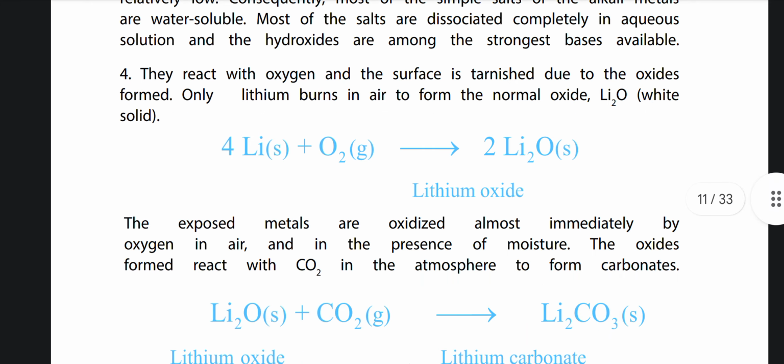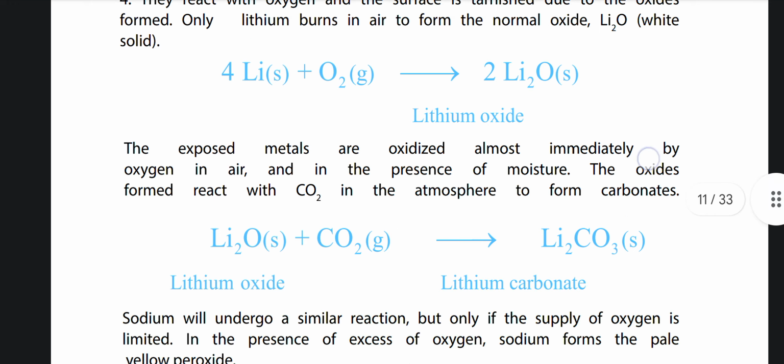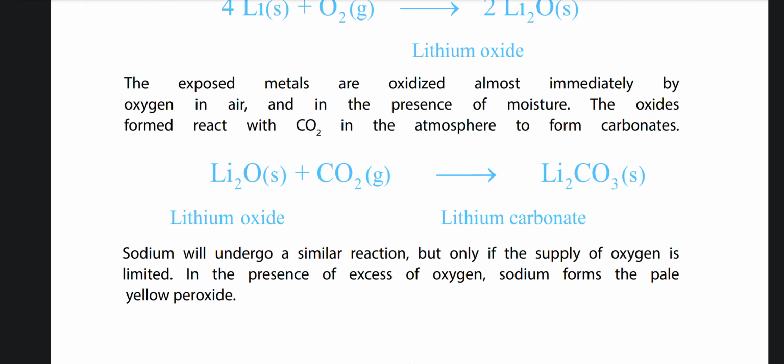Number 4. They react with oxygen and the surface is tarnished due to oxides formed. Only lithium burns in the air to form the normal oxide, Li2O, which is a white solid, lithium oxide. 4Li plus O2 gives 2Li2O. The exposed metals are oxidized almost immediately by the oxygen in the air, and in the presence of moisture, the oxides formed react with CO2 in the atmosphere to form carbonates. Li2O plus CO2 gives us lithium carbonate, Li2CO3.